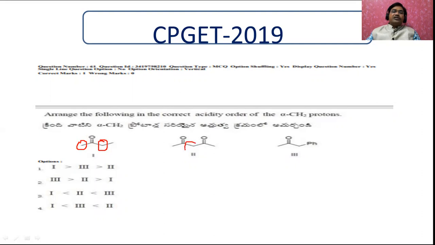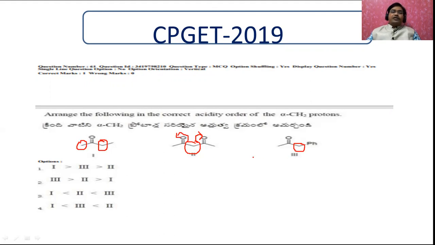And here this is also an alpha hydrogen. Now the question is, when these alpha hydrogens are flanked between the carbonyl groups, that is more acidic, because during tautomerism the alpha hydrogen can shift to this carbon and so also to this carbon. That's why this is more acidic.